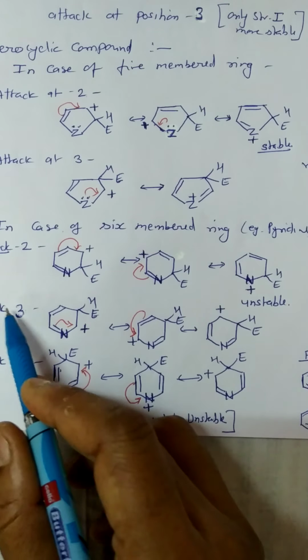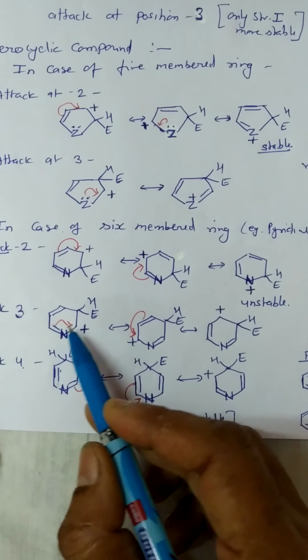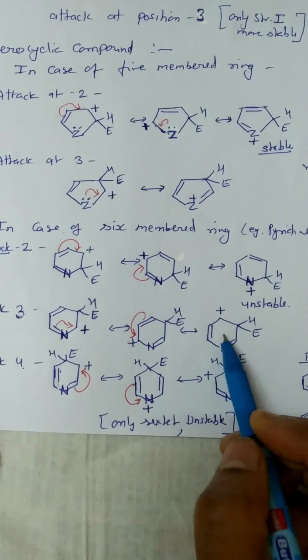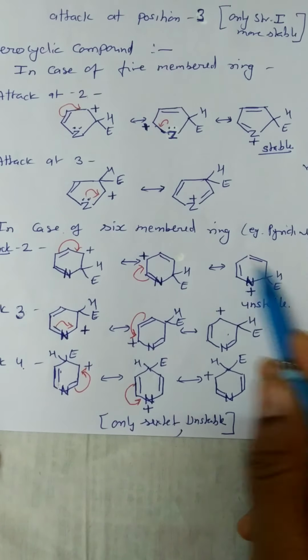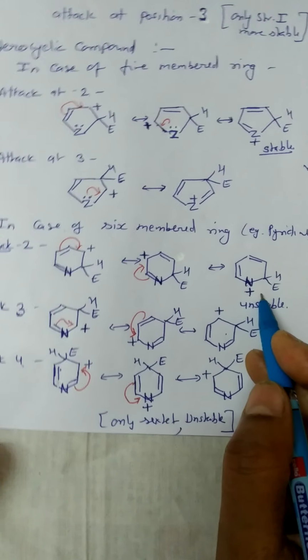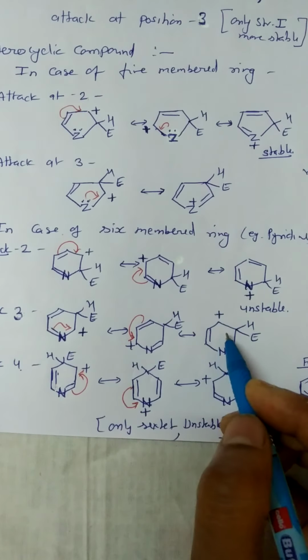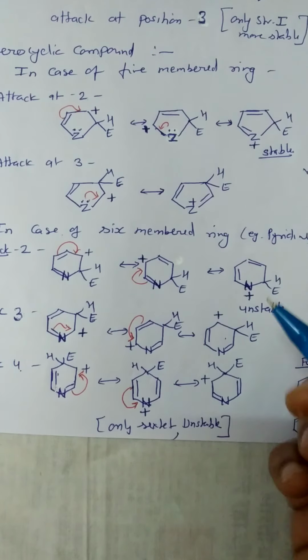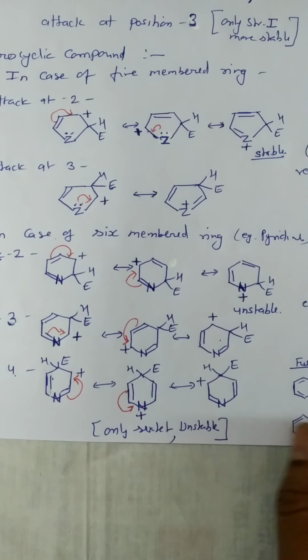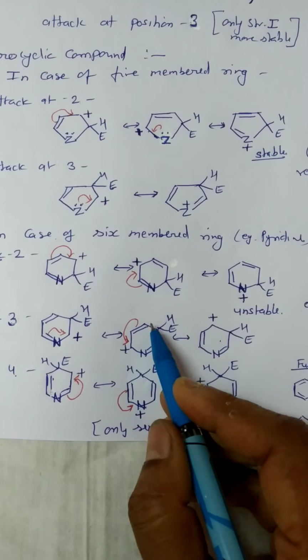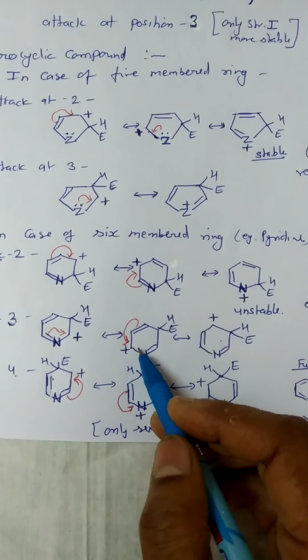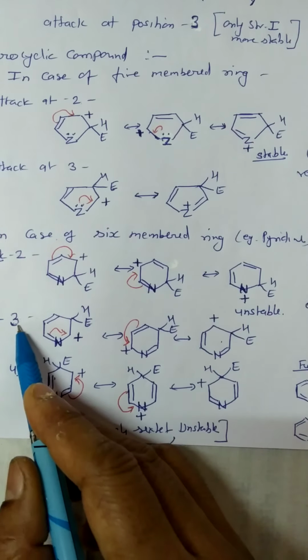But in case of attack at position 3, 3 structures are obtained, and no such unstable structure is formed. Therefore these 3 structures contribute to the stability of the intermediate cation. Therefore the preferred orientation in case of pyridine is position 3.